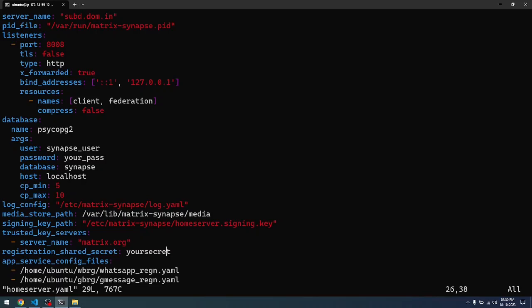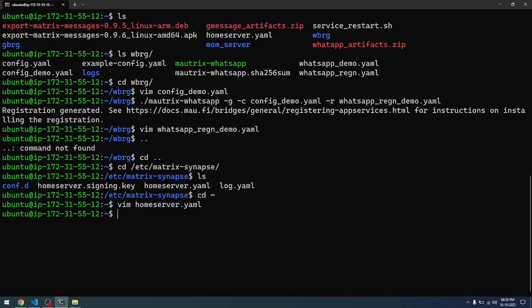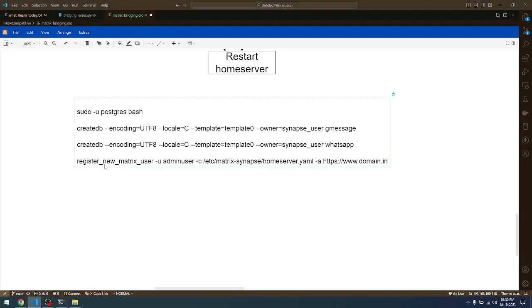After you have this shared secret only, you can create a user in the matrix synapse server. So this is important. And this line, app_service_config_files, below this you need to tell where the registration.yaml file is. So this is the key step for registering the bridge with the home server. Once you do this, then only the home server will know that there is a bridge. So this is the process. So let me quit now. Let us go to the discussion.